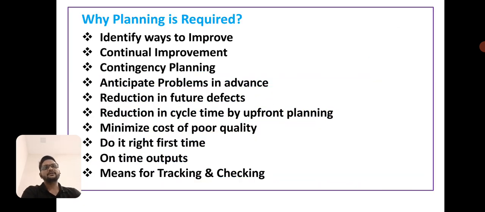Now next is why planning is required. It is to identify ways to improve, continual improvement, contingency planning, anticipating problems in advance, and reduction in future defects. Next is reduction in cycle time by upfront planning, minimizing cost of poor quality, doing it right the first time, and on-time outputs and a means for tracking and checking.